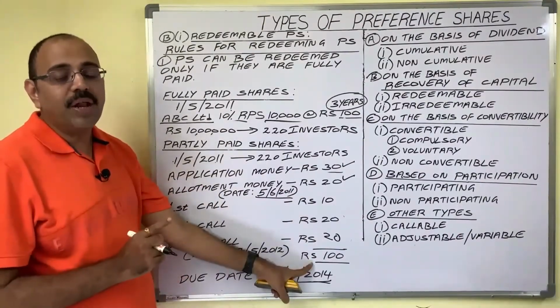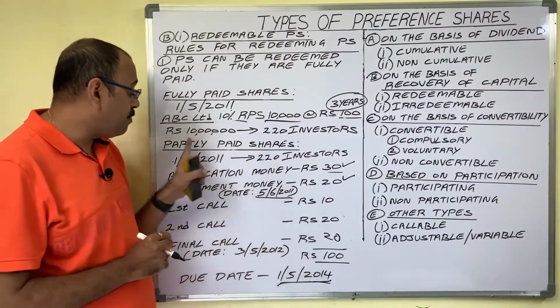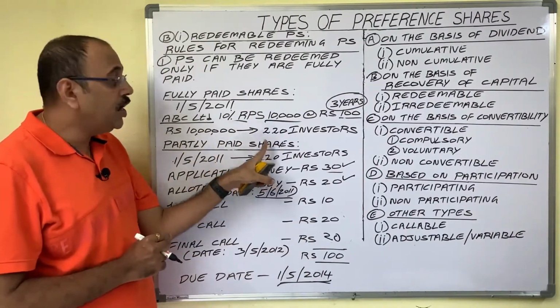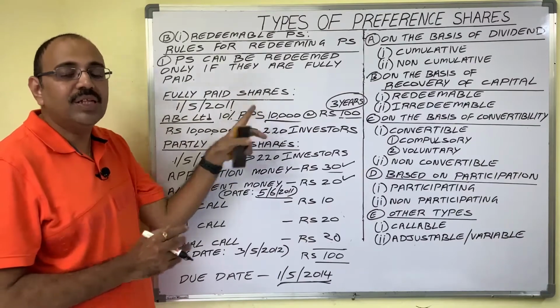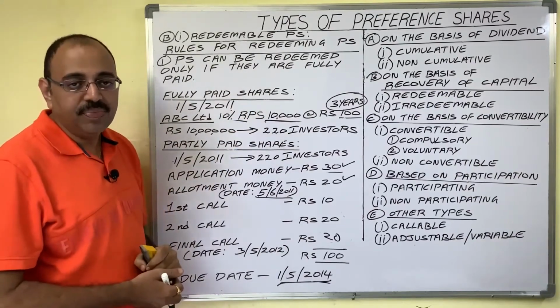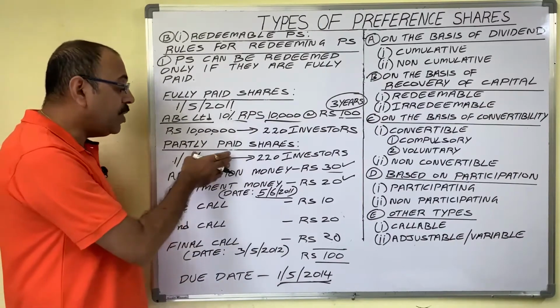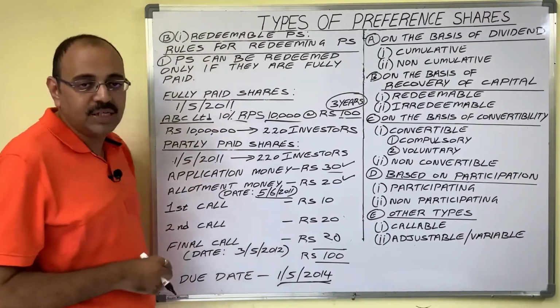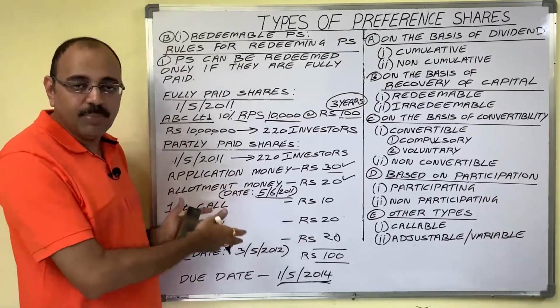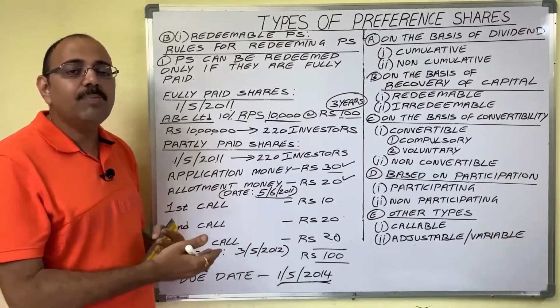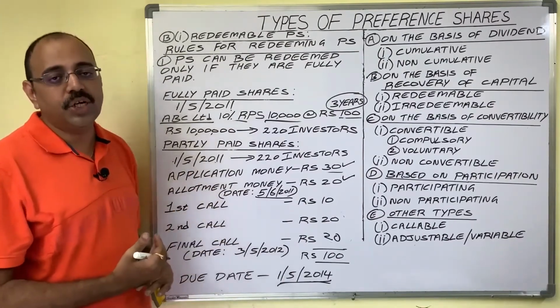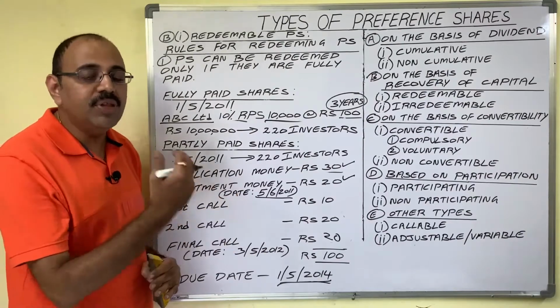Then first company has to convert these partly paid shares into fully paid shares with some divisible profits. That is totally other topic, how to convert partly paid shares into fully paid shares. We cannot cover that topic in present video. After converting partly paid shares into fully paid shares only, company can redeem these shares.